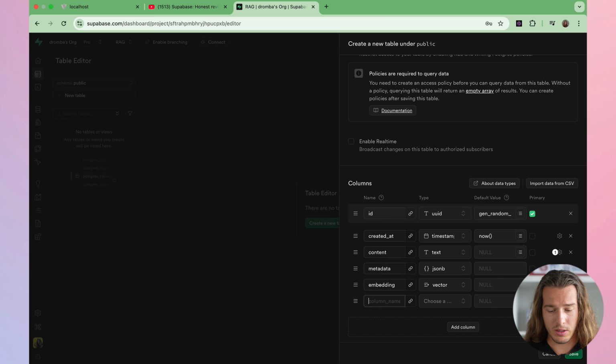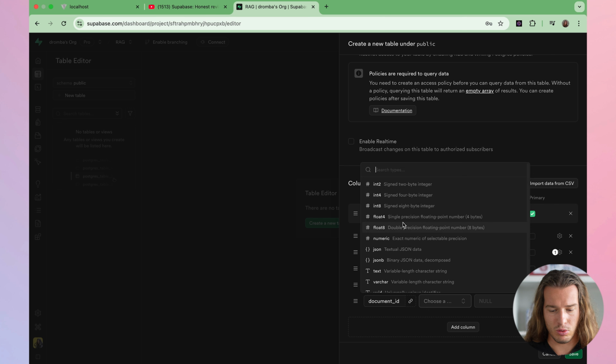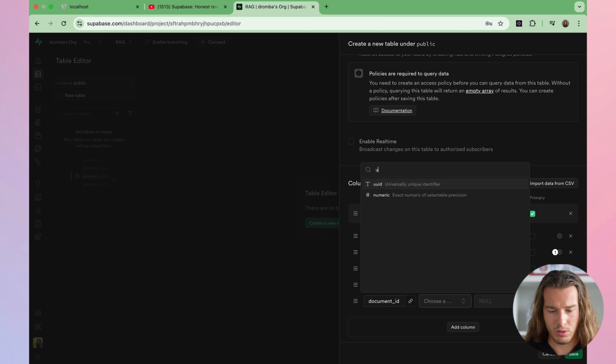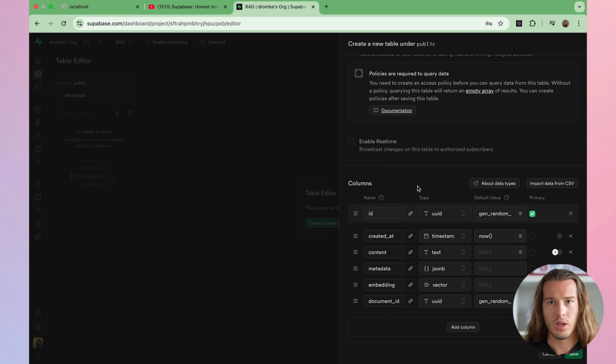Then we have document ID, which is UUID. We need that so that we have indexes, that it works faster, and that we can also filter by it. Because, as I said, document will be, in this case, a YouTube video, and every YouTube video will be a certain document.